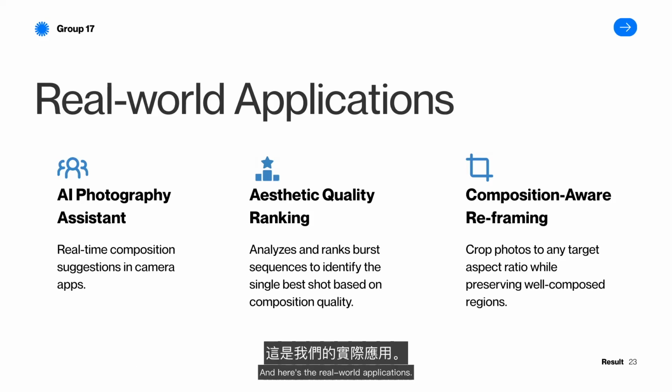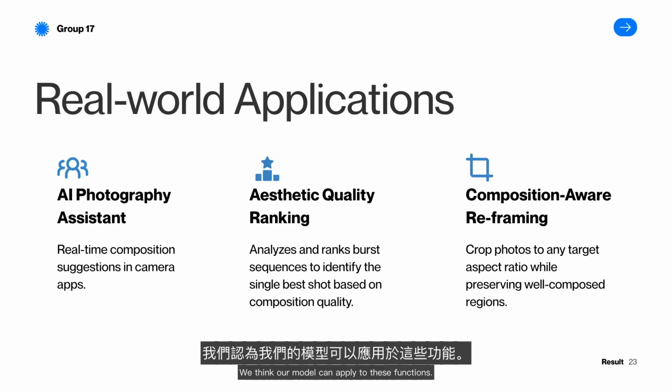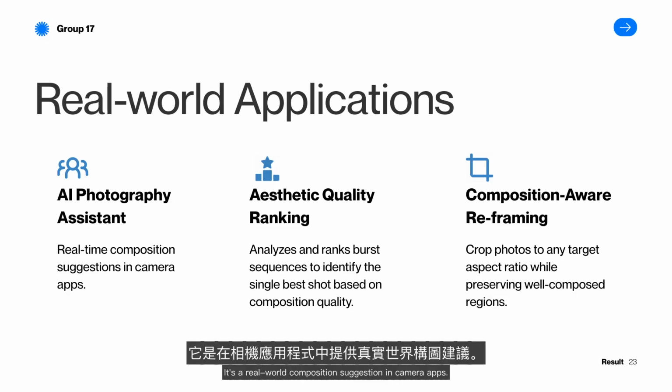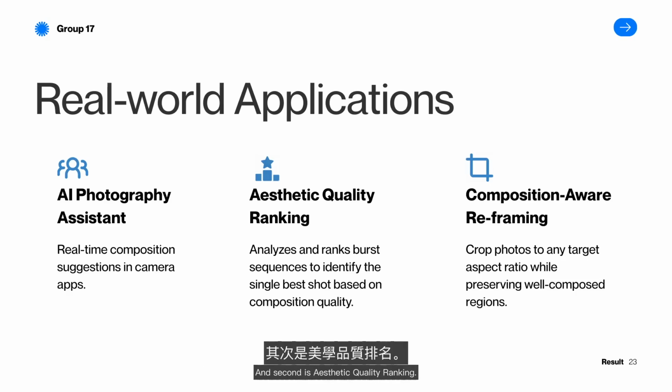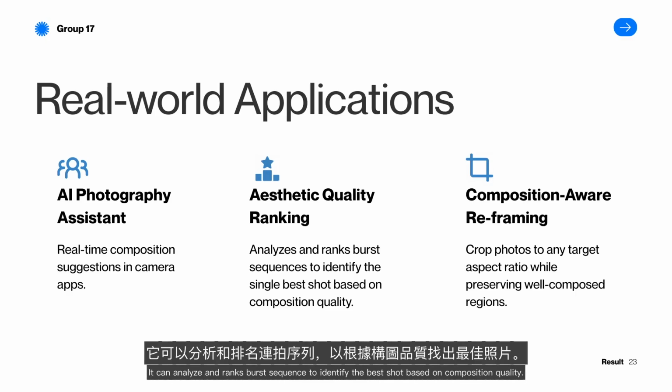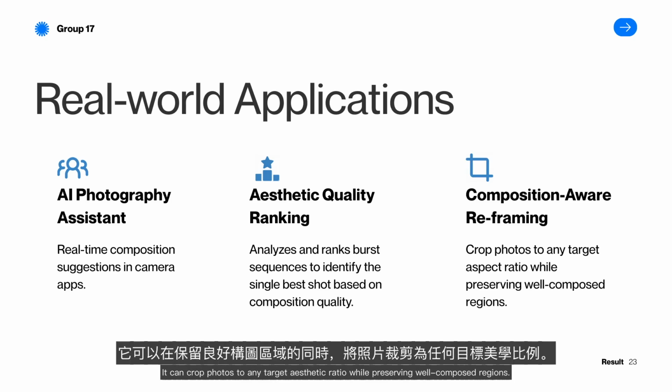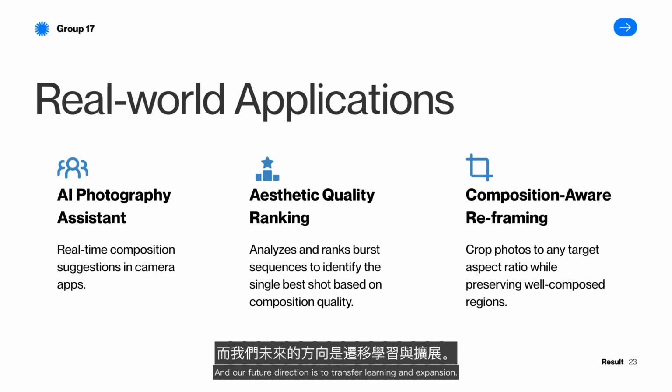And here are the real-world applications. We think our model can apply to these functions. First is AI photography assistant. It gives real-world composition suggestions in camera apps. And second is aesthetic quality ranking. It can analyze and rank burst sequences to identify the best shot based on composition quality. And the last one is composition-aware reframing. It can crop photos to any target aspect ratio while preserving well-composed regions.